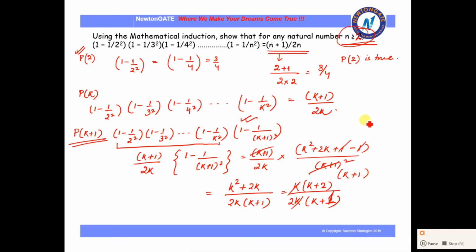Again the same criteria: we can represent k plus 2 as k plus 1 plus 1, and this will be 2 into k plus 1. So yes, it is representing this pattern, and hence this rule is entirely true. Okay. So this is how we are going to show these sums in our mathematical inductions.